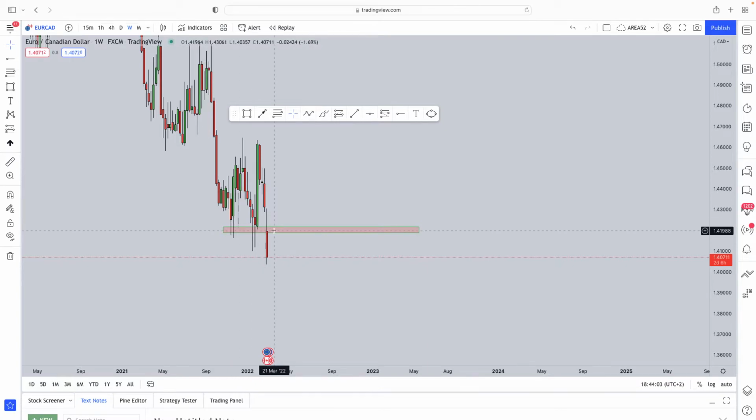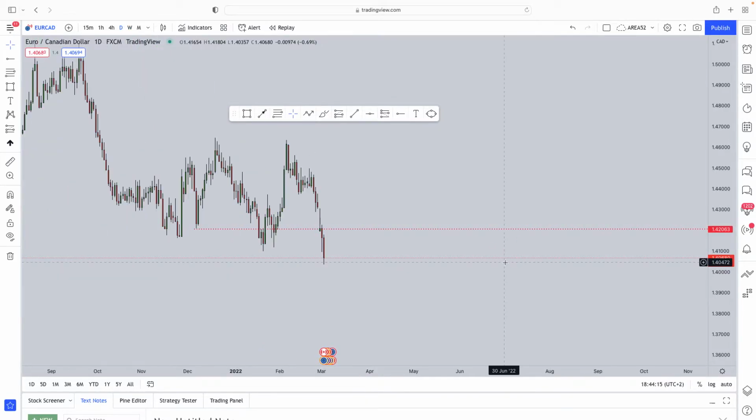Now we can also see this level here acted as a level of support. Support got broken and it's now turned resistance. So going forward, we can definitely expect the Eurocat to pull back before the continuation to the downside.